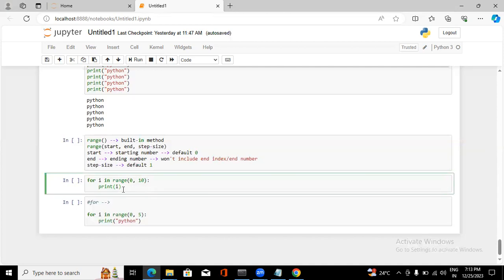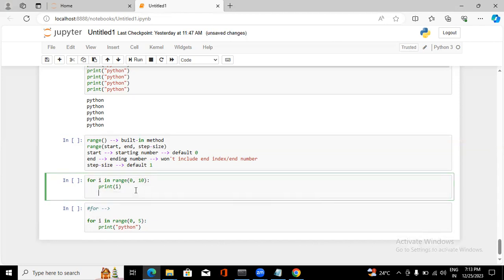The first time, it will take 0. So in the first loop, i is going to have 0.